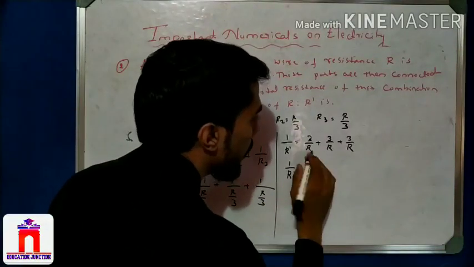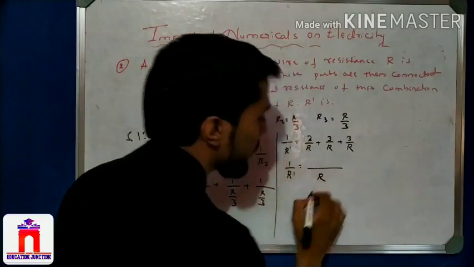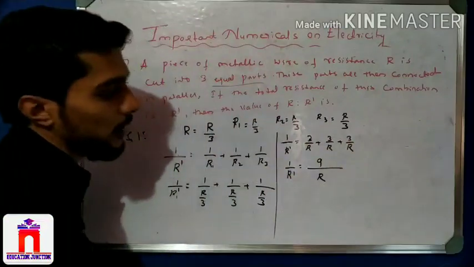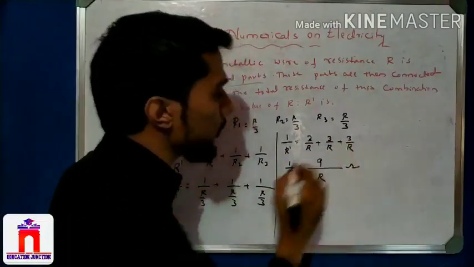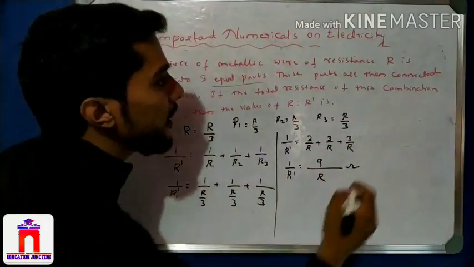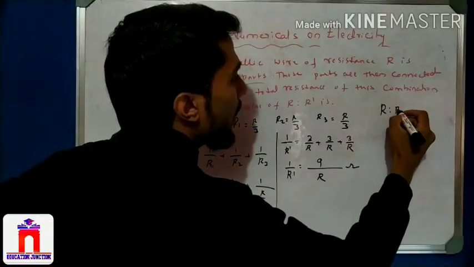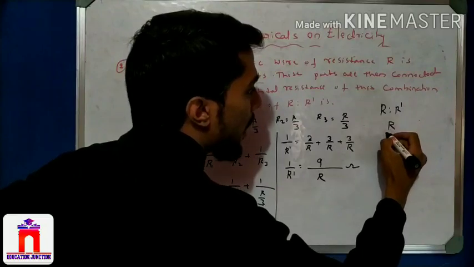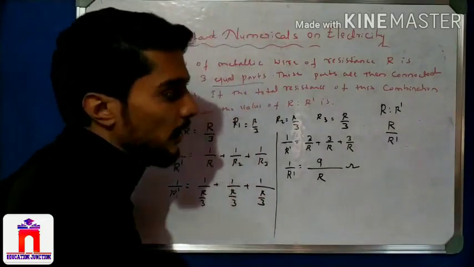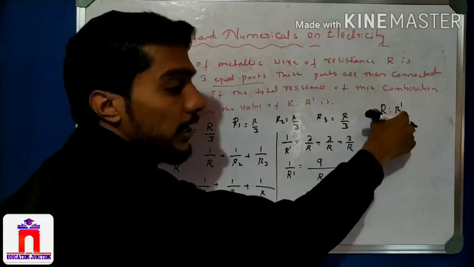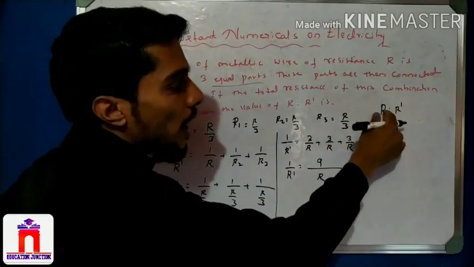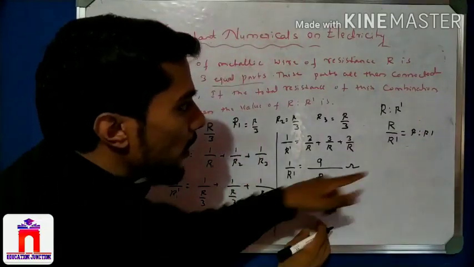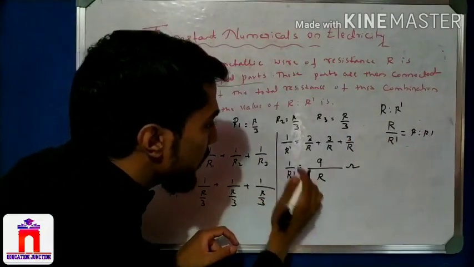1 by R dash is equal to 3 plus 3 plus 3 over R, the LCM is R, so 3 plus 3 plus 3 is nothing but 9. But what is the ratio? We know R is to R dash, in fraction, which we learn in 6th or 7th standard, is nothing but R by R dash. We can write ratios in the form of fractions, right? So R divided by R dash, I can take R this side. So what happened here?